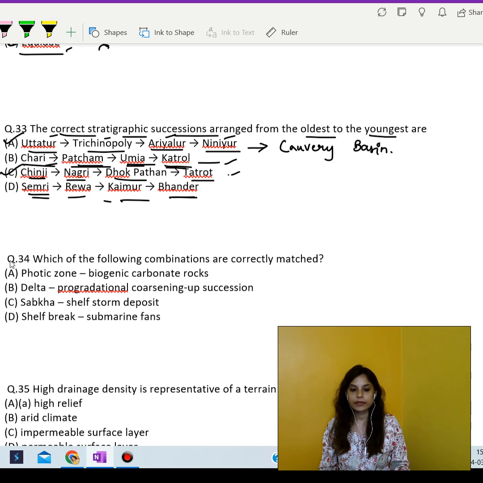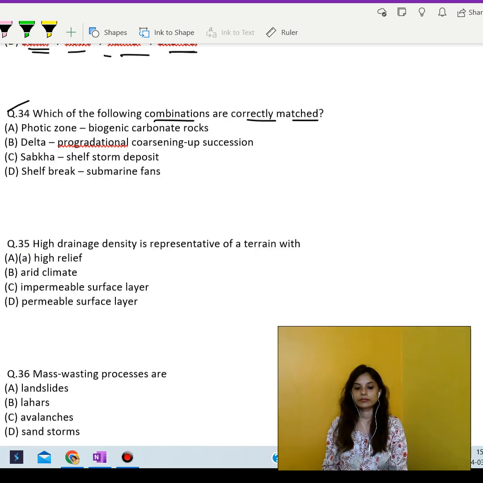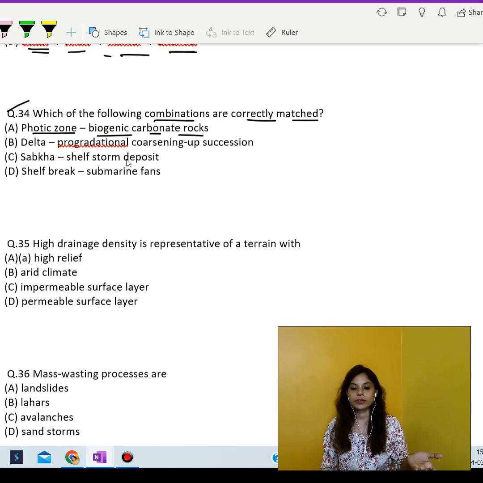Okay. Next, which of the following combinations are correctly matched? So the very first one is photic zone biogenic carbonate rocks. The photic zone is the upper layer of the ocean where sunlight penetrates, allowing photosynthesis to occur. Next would be the biogenic carbonate rocks, about which we need to discuss. Biogenic carbonate rocks are formed from the accumulation of calcium carbonate skeletons of marine organisms like corals, mollusks, and foraminifera.